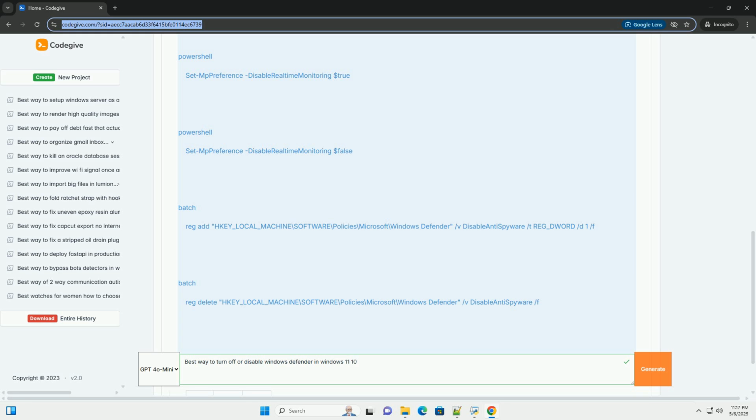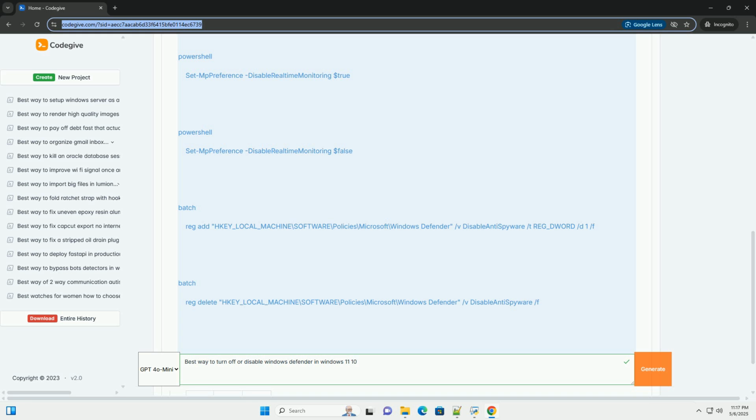3. Navigate to the following path in the Group Policy Editor: Computer Configuration, Administrative Templates, Windows Components, Microsoft Defender Antivirus. 4. In the right pane, double-click the policy named Turn off Microsoft Defender Antivirus. 5. Select Enabled in the Policy Settings window. This seems counterintuitive, but enabled in this context means the policy is enabled to turn off Defender. 6. Click Apply and then OK. 7. Restart your computer for the changes to take effect.